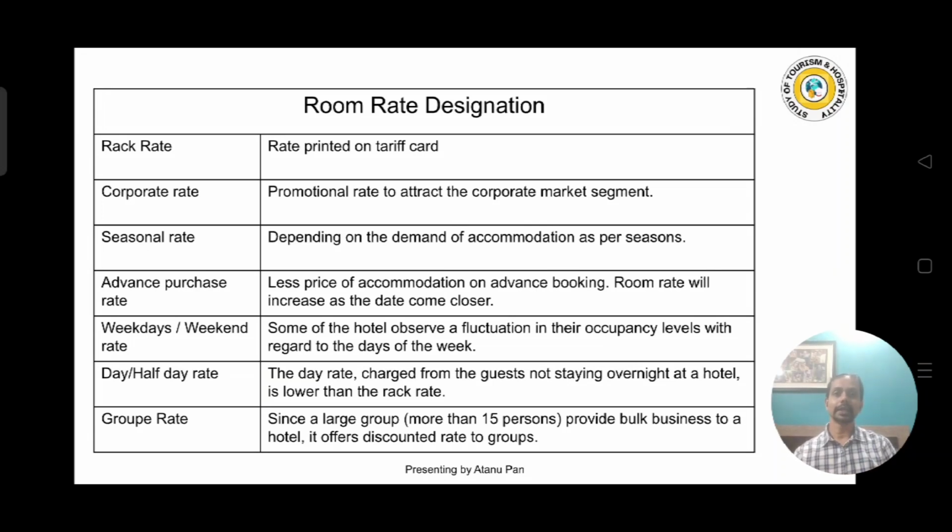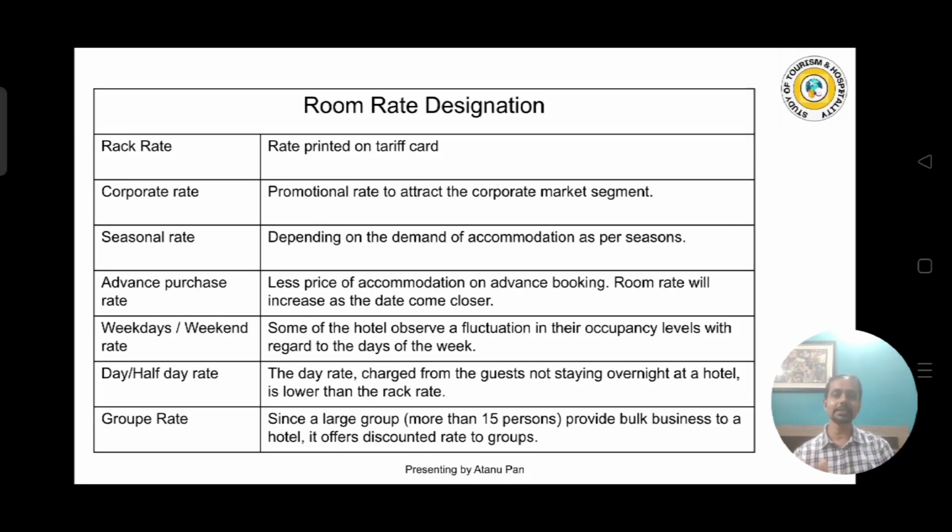Now the room rates. These are the different types of room rates, and this is our third point. The first one is the rack rate. What is the rack rate? Rack rate is the rate which is printed on the tariff card. The tariff card is the card where the rates are mentioned, and it is found at the reception of a hotel. So the rates printed on the tariff card are called the rack rate.